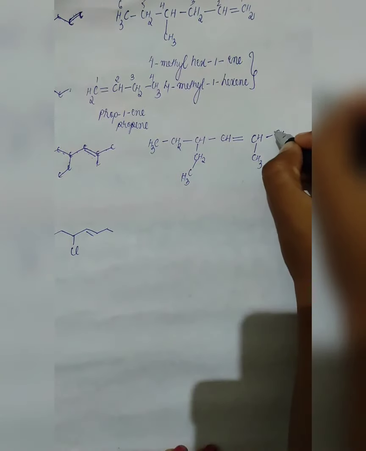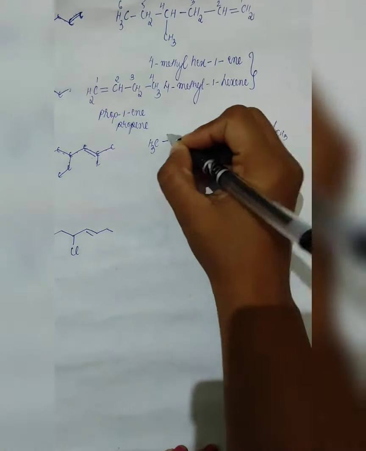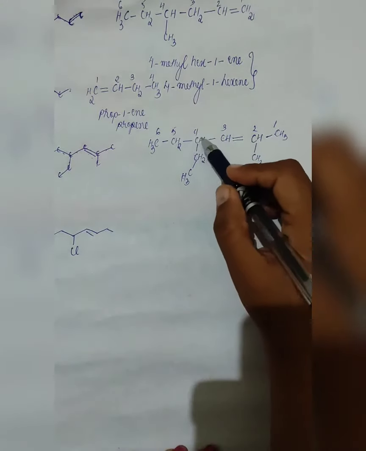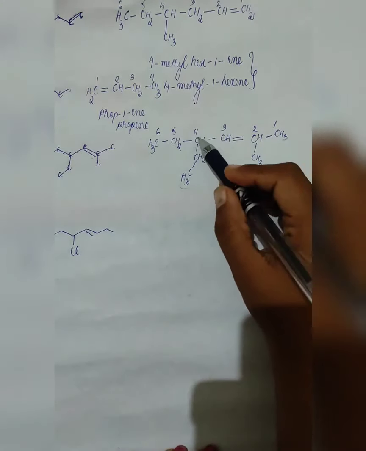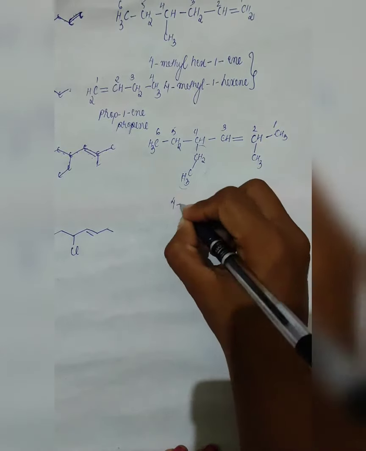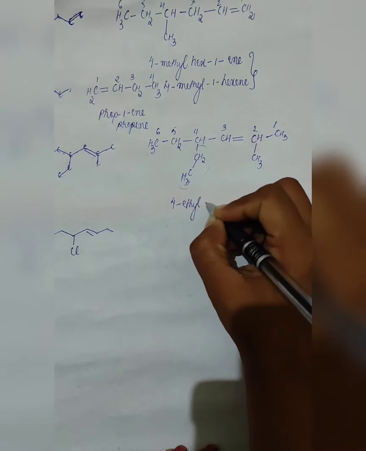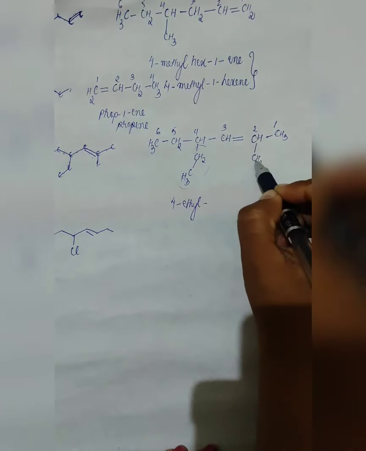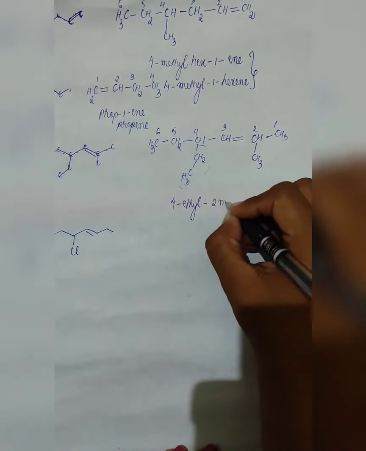Now here, let us do the numbering. This one should be given the least number, so it will be 1, 2, 3, 4, 5, 6. So the naming will start firstly from the substituent. Here, in the fourth position, we have our substituent. Since we have two carbons here, we will take them as a whole. This is the ethyl group. So it will be 4-ethyl, followed by naming the second substituent here. This is the methyl group. So it will be 2-methyl.